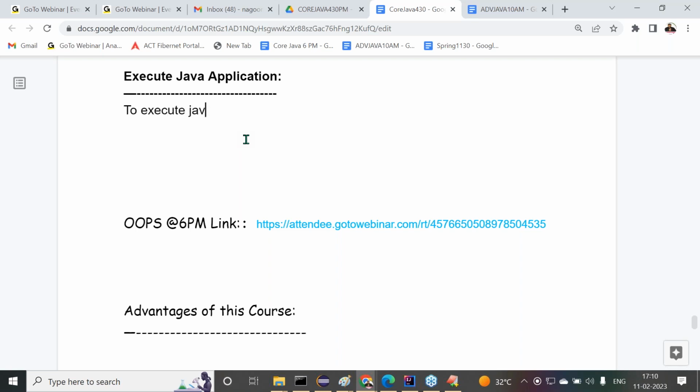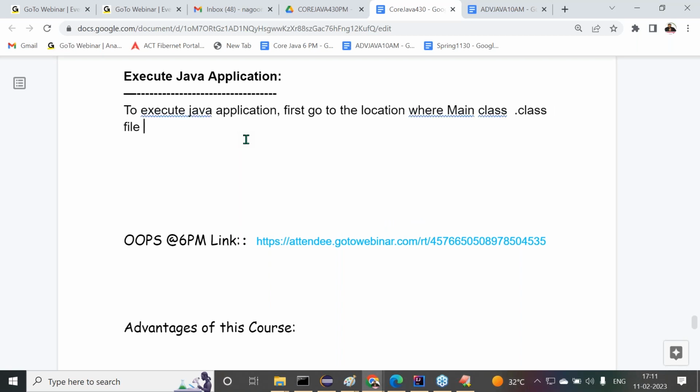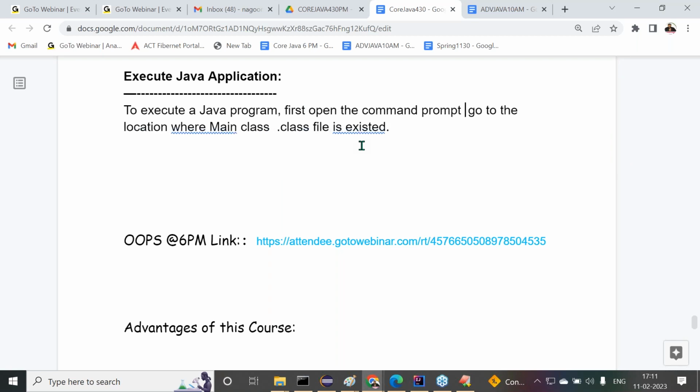To execute a Java application or program, first open the command prompt and go to the location where the main class dot class file exists.